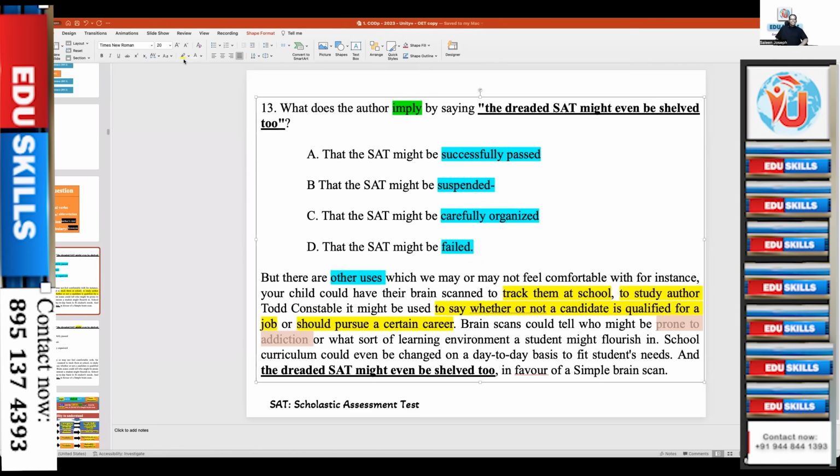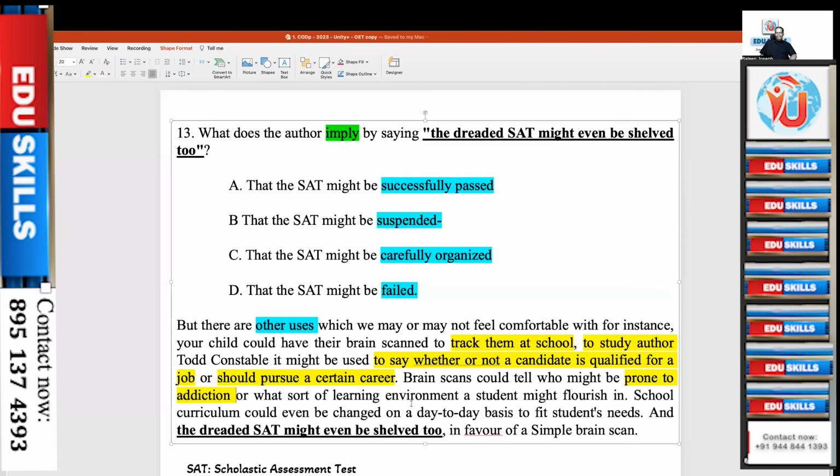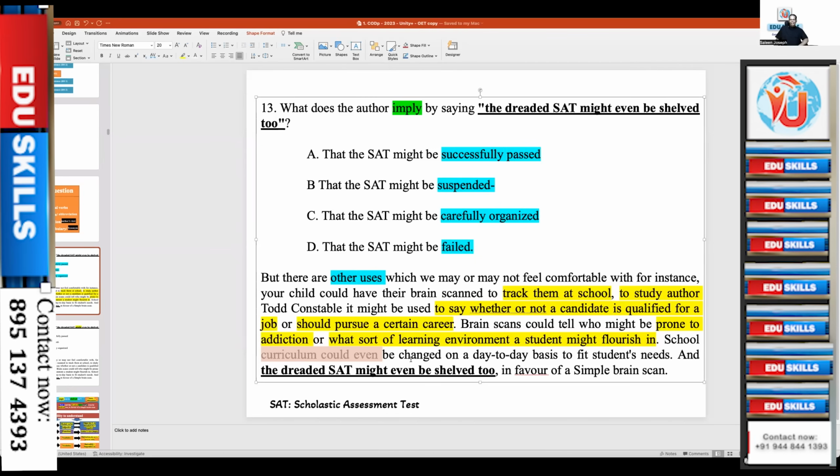Next use. See how beautifully the topic sentence controlling idea is explained. And what sort of learning environment a student might flourish in. What should be the student's learning environment? Just scan his brain, you can find out. And the school curriculum could even be changed on a day-to-day basis, to change the curriculum daily, even, by scanning the brain. Today, this will be good for him. Do you understand? So, how many uses?